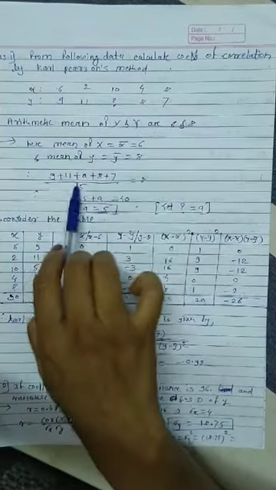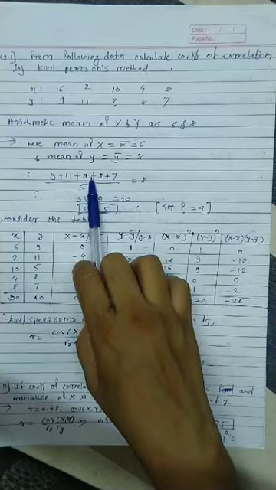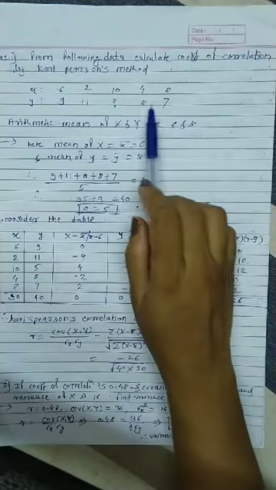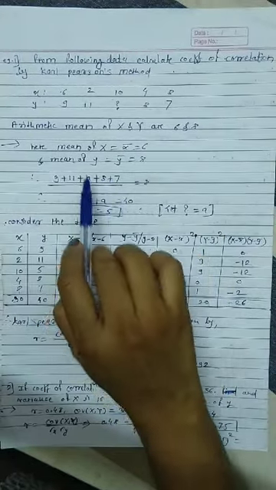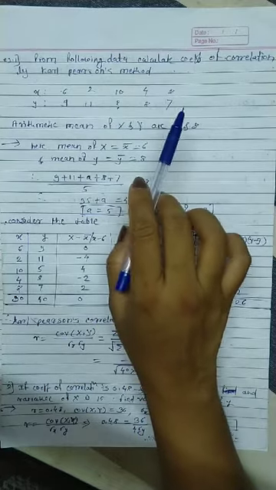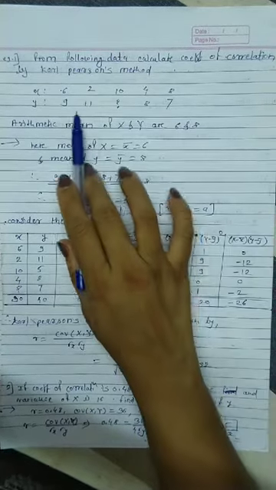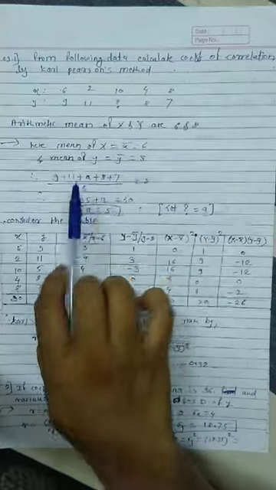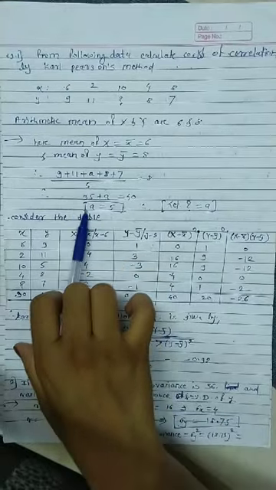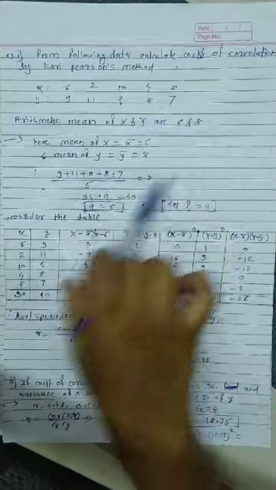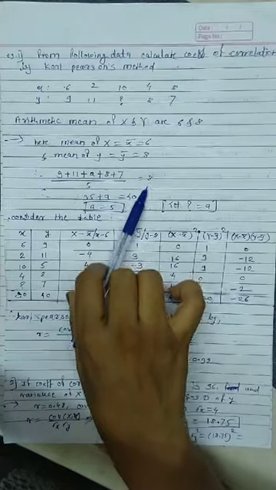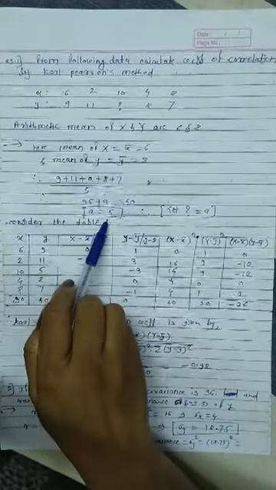Then 9 plus 11 plus, suppose this question mark is a, plus 8 plus 7, divided by the total. How many terms are there? Average means we divide by the total number of terms, which is 5. Solving this, we get a equal to 5. The average of all these numbers is 8, therefore the third number is 5.